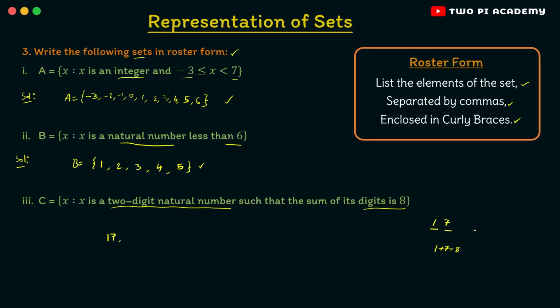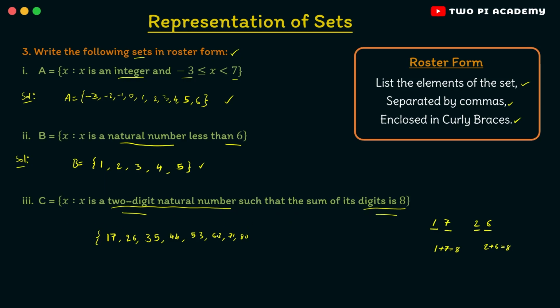But after that, let's say the first digit is 2, then what will be the second digit? 2 plus 6 is equal to 8, right? So therefore the next digit must be 6. So therefore we have 26. And similarly, if the first digit is 3, the next digit must be 5. 3 plus 5 is 8. And then we have 44. 4 plus 4 is also 8. And then 53, 62, 71, and 80. These are all the numbers that are 2-digit natural numbers and the sum of the digits is 8.